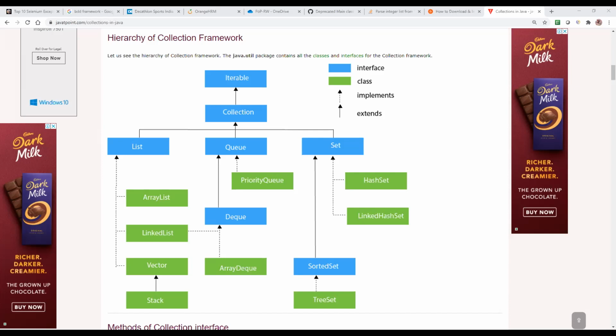One more example for a list: you don't know the size, and depending on the situation, it may increase or decrease. In that type of situation we go for a list, otherwise we go for arrays. Is it clear, or any doubt?